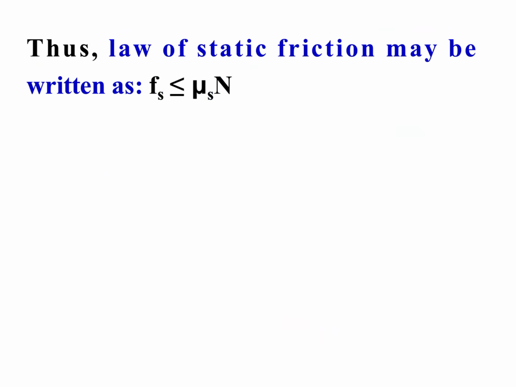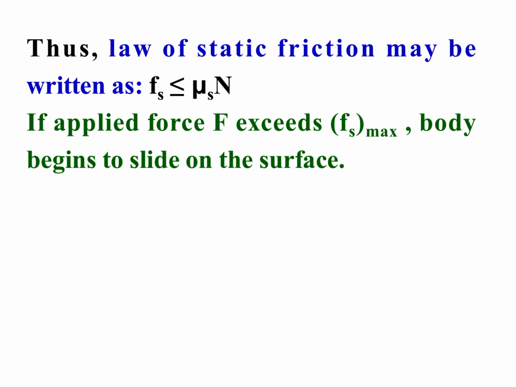Thus, the law of static friction may be written as Fs is less than or equal to mu s N. Mu s is the coefficient of static friction. So the maximum value of static friction is equal to mu s N, or here we can say static friction is directly proportional to normal force N. If applied force F exceeds Fs max, the body begins to slide on the surface.